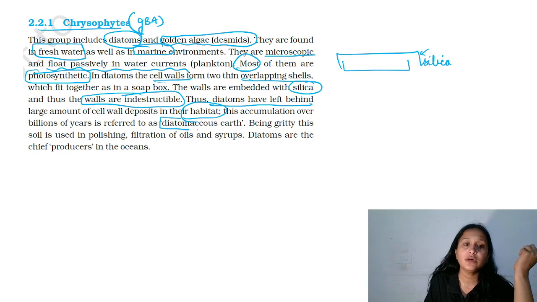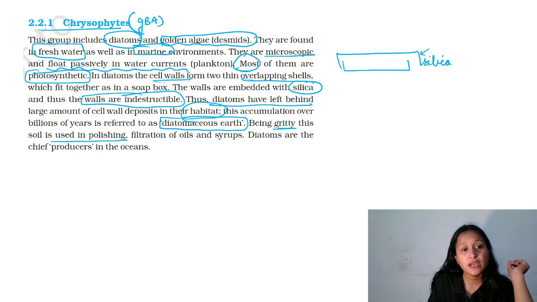That is referred to as diatomaceous earth. And this diatomaceous earth has economic value. Being gritty, it is used in polishing, number one. Second, filtration of oils and syrups. Okay, and even soundproof rooms.